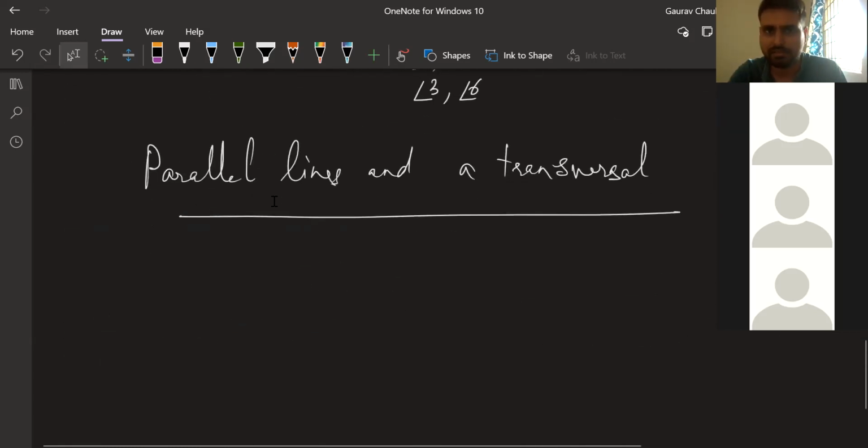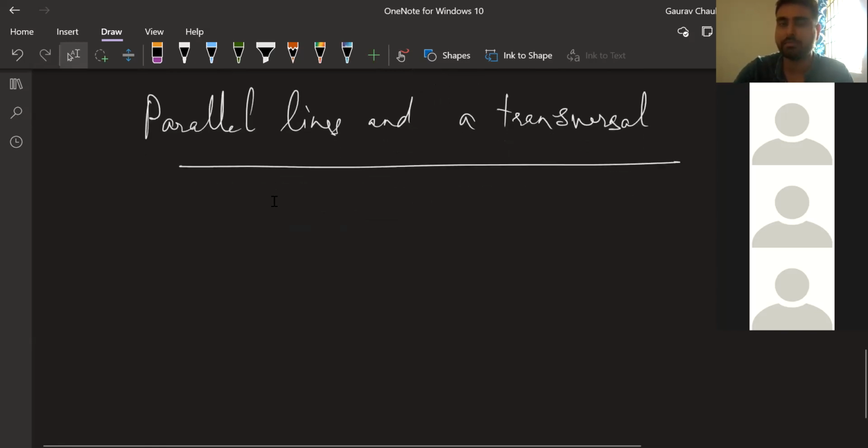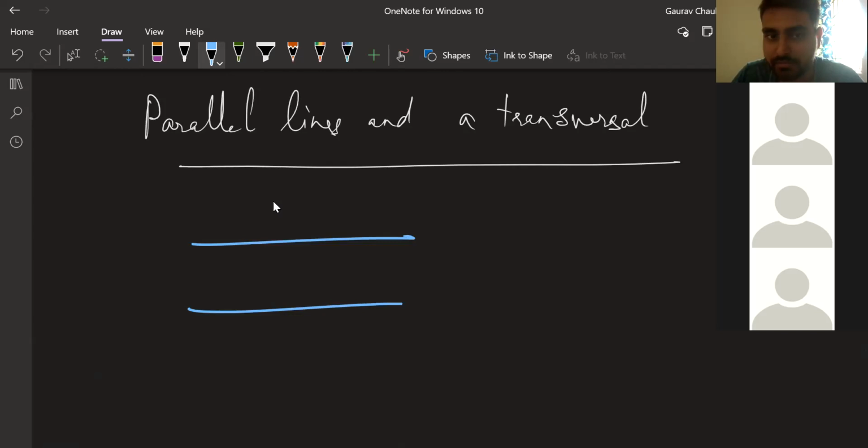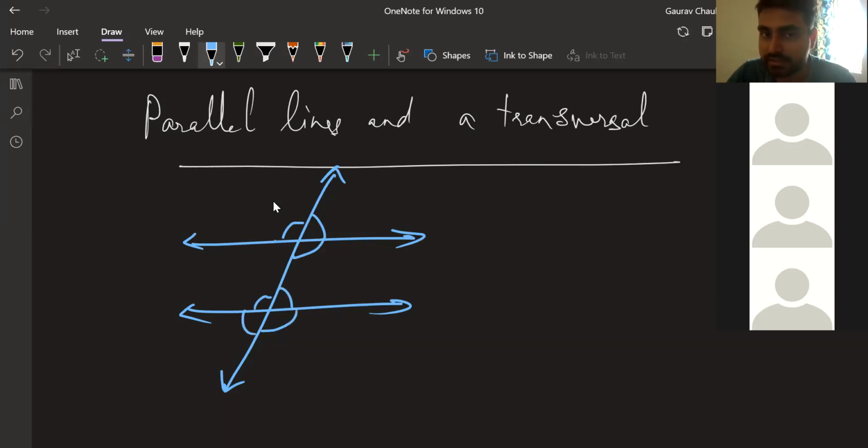Okay, I hope we are all good, right? Parallel lines and transversal. What are the things that are being formed when a pair of parallel lines are intersected by a transversal? We are all good with all of these relationships. Any discussion needed on this? No, sir. If anyone needs a discussion, any question on this, please let me know. I'll wait for 5, 4, 3, 2, 1, and 0.